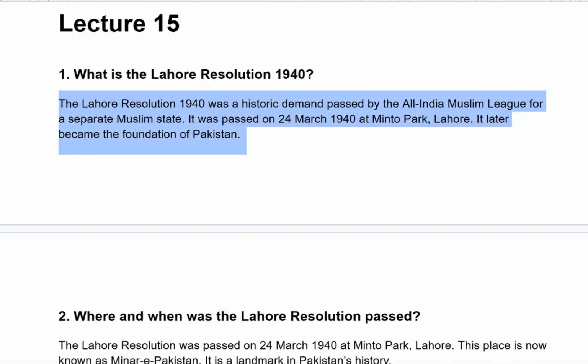The Resolution 1940 was a historic demand passed by the All India Muslim League for a separate Muslim state. It was passed on 24 March 1940 at Minto Park, Lahore. It later became the foundation of Pakistan.